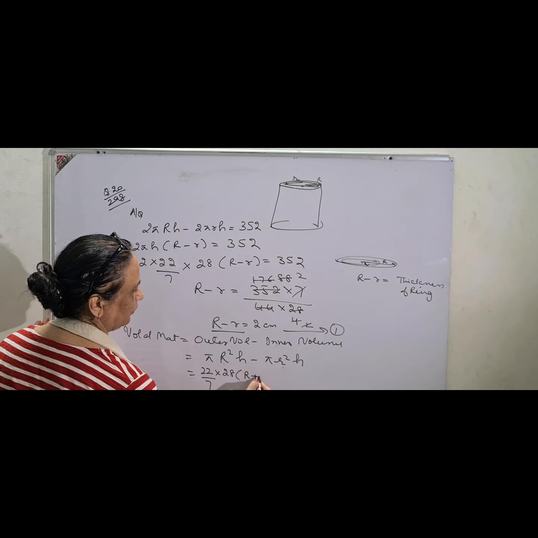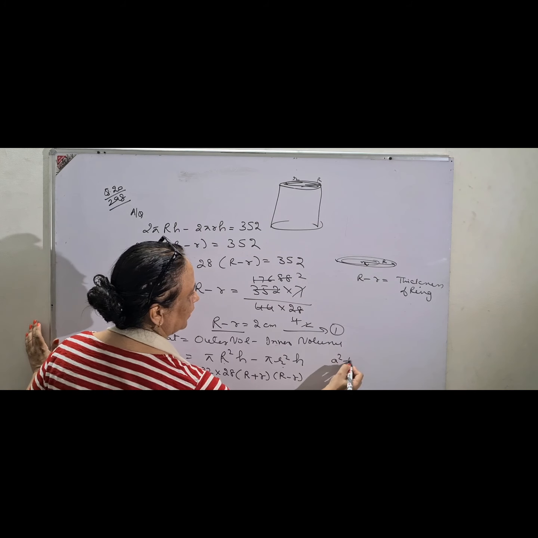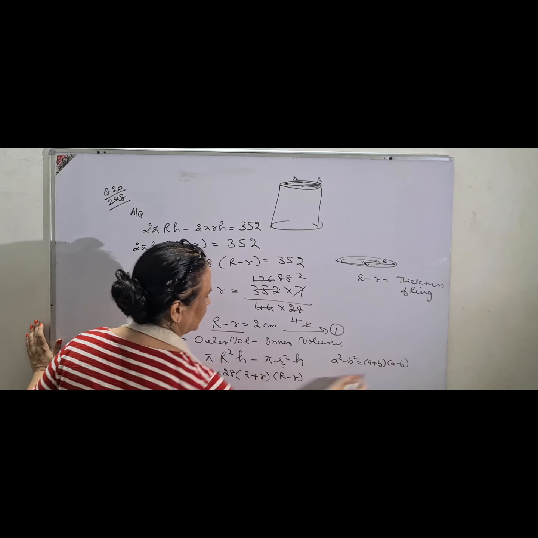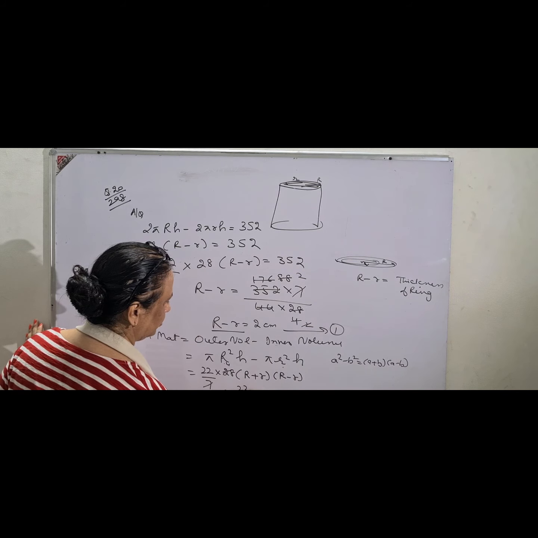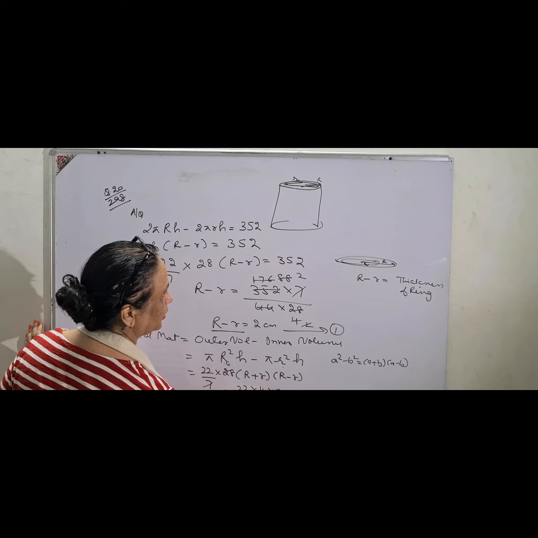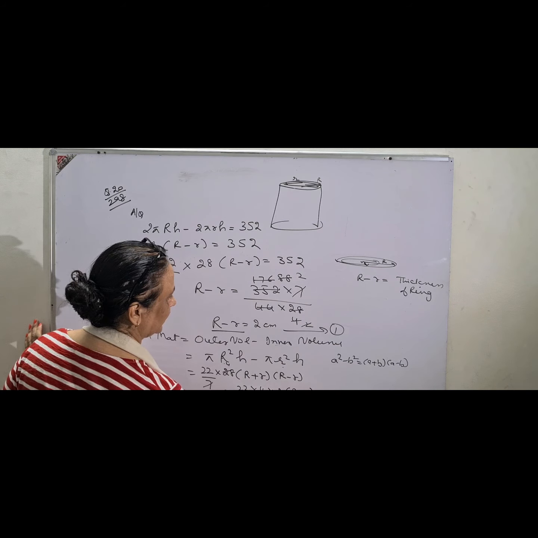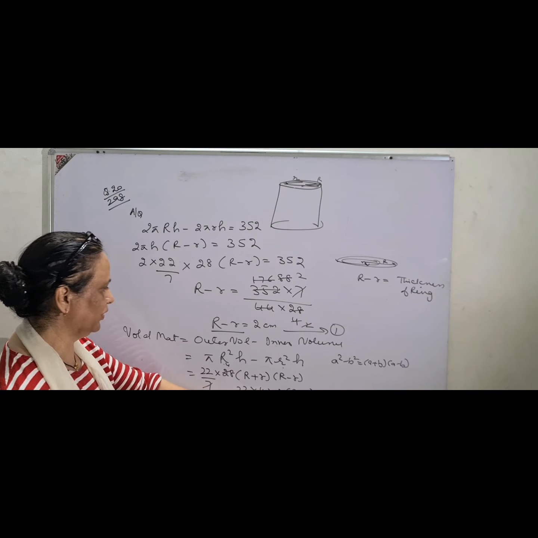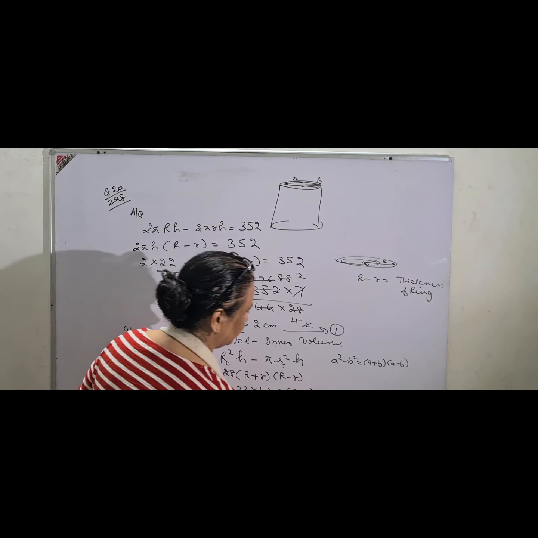You know the formula that a² minus b² is (a plus b) into (a minus b). So 7 fours are 28, this is 22 into 4 into (R plus r)(R minus r), and the volume of the material has been given in the question, equal to 704,